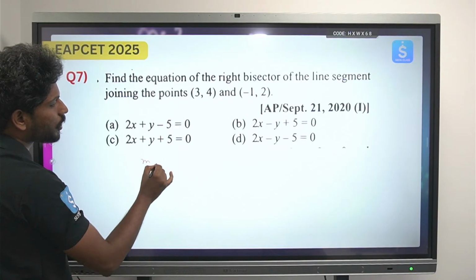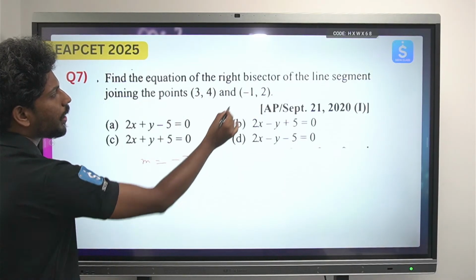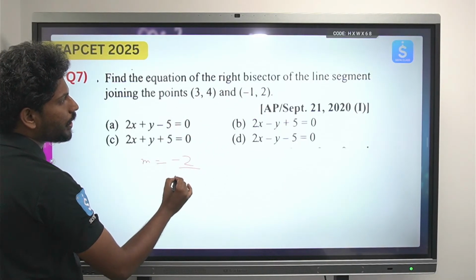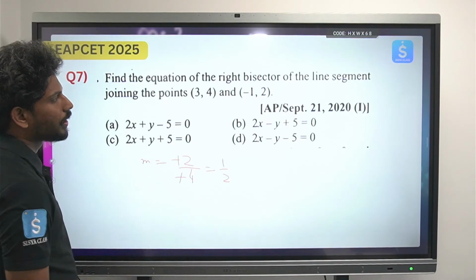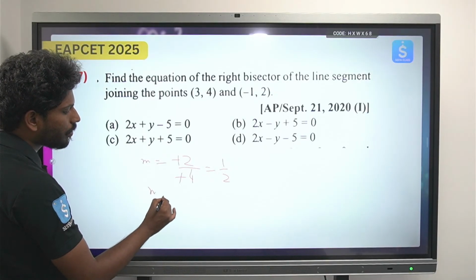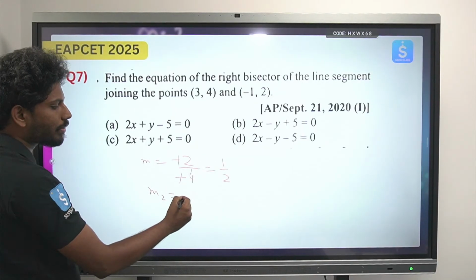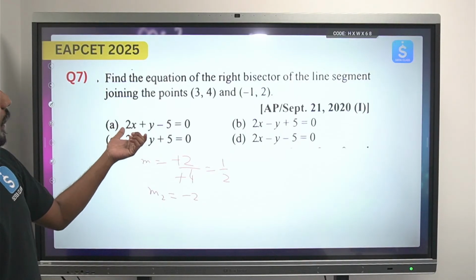m is nothing but slope joining these 2 points, y2 minus y1, 2 minus 4 is minus 2, by minus 1 minus 3, that will be minus 4. So this will become equals to 1 by 2. Okay, so this will be equals to 1 by 2. What will be the slope of the perpendicular line? That will be equals to, just take the reciprocal and negative sign, that will be minus 2. Okay, now how can we find the equation of this line?